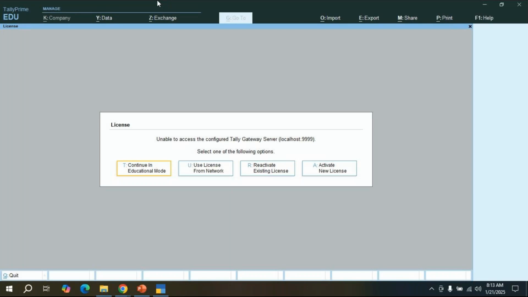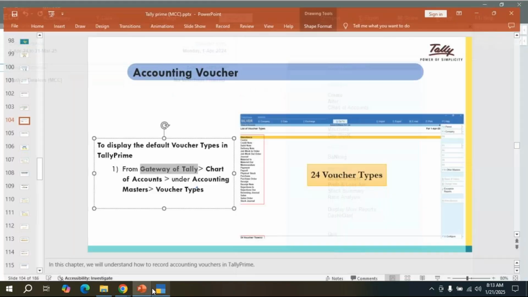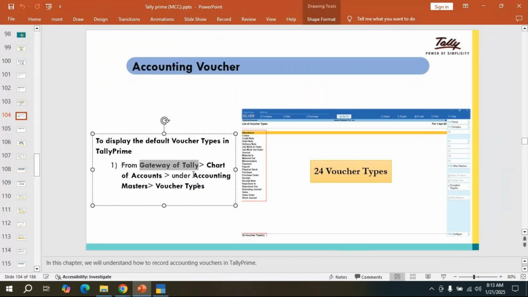So in Tally Prime, we have 28 default groups, and we have default ledgers. We have 24 voucher types in Tally Prime. So what are the voucher types? This is our company. If I want to see that, see, this is the voucher types actually. Go to Gateway of Tally, Chart of Accounts, under Accounting Masters, select the voucher types. It is going to display the 24 voucher types for us.